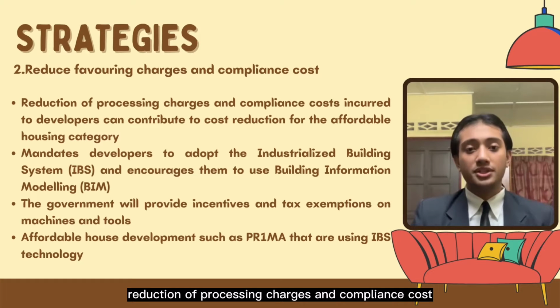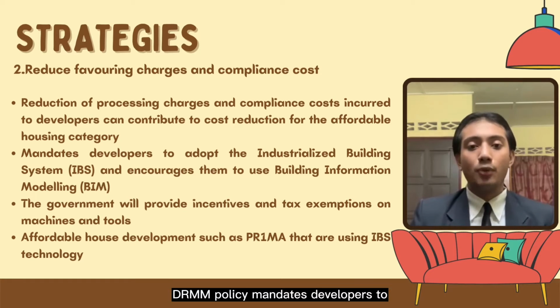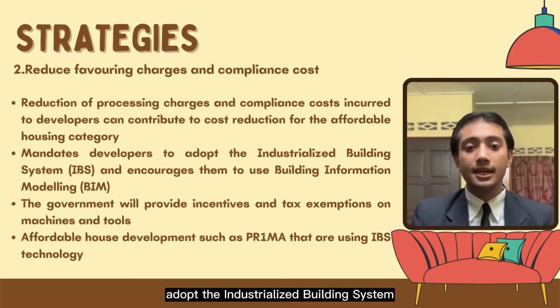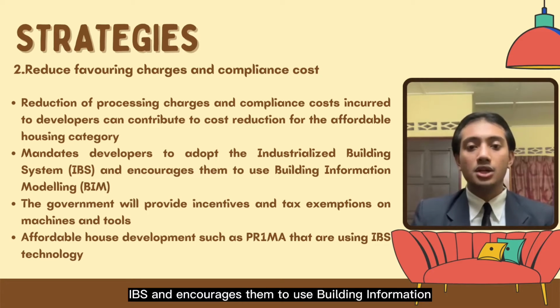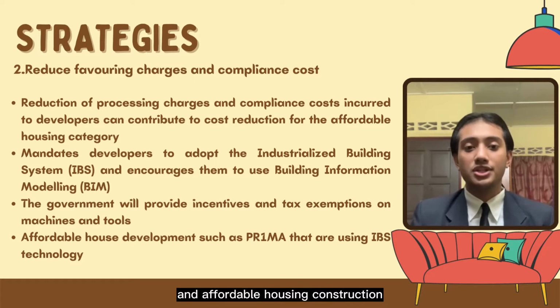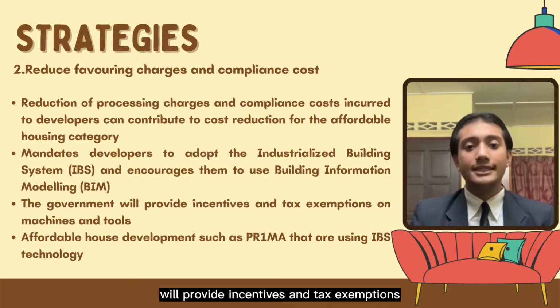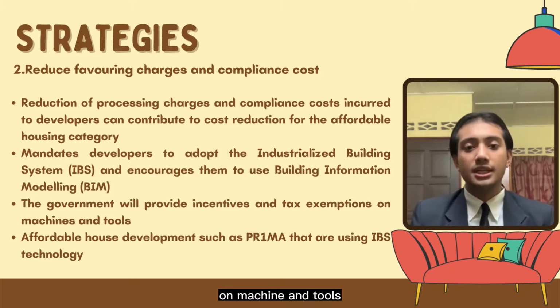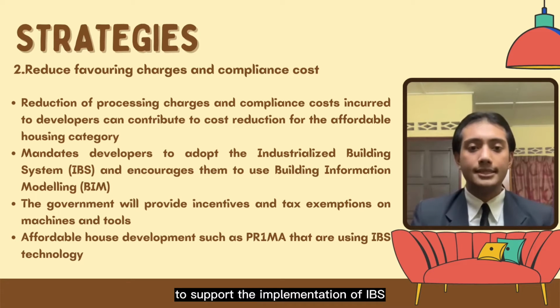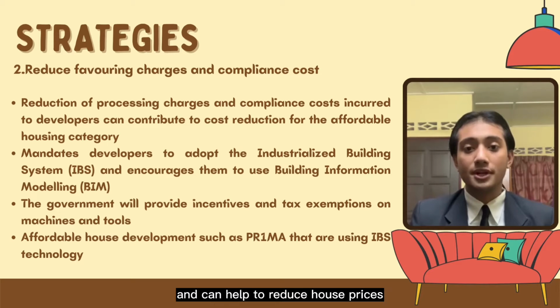Furthermore, reduction of processing charges and compliance costs incurred by developers can contribute to cost reduction for the affordable housing category. The DRMM policy mandates developers to adopt the Industrialized Building System (IBS) and encourages them to use Building Information Modeling (BIM) technology in affordable housing construction to ensure that the construction is safe. The government will provide incentives and tax exemptions on machines and tools to support the implementation of IBS. This will lead to a reduction in construction costs and can help reduce house prices and improve housing affordability.